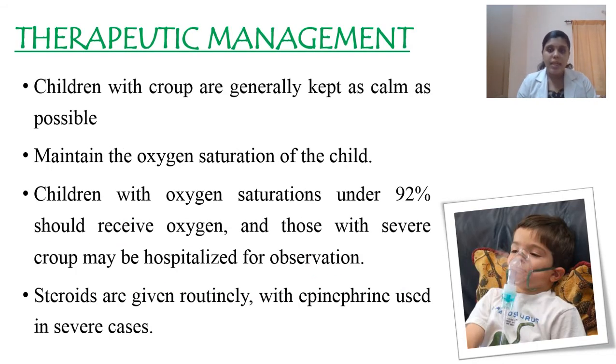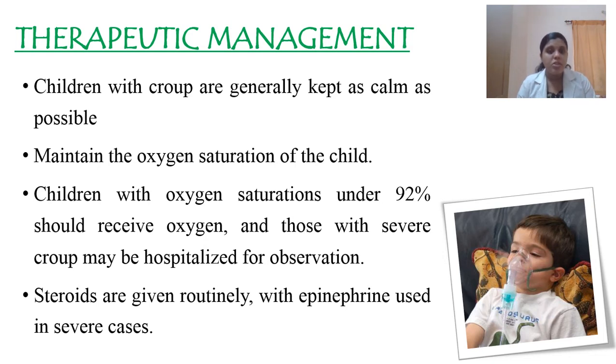So coming to the therapeutic management, usually the child with croup syndrome will be kept as calm as possible, because I already said if they start to cry or have any kind of agitation, that can aggravate the stridor. Okay, so always maintain the oxygen saturation of the child because the child may have less oxygen. Increased oxygen demand will be there and there will be decreased oxygen supply.